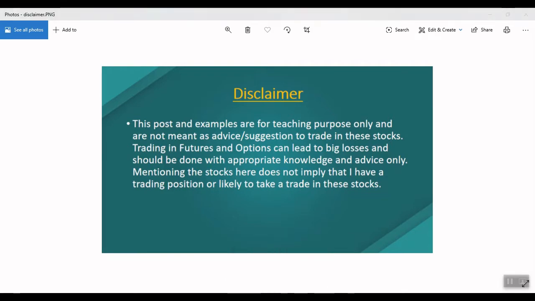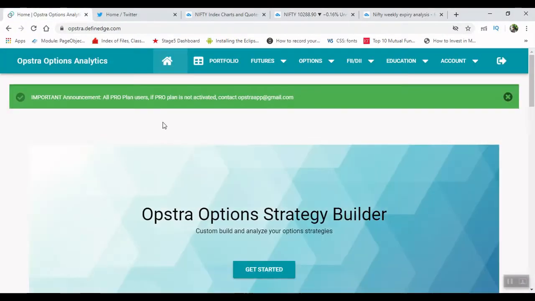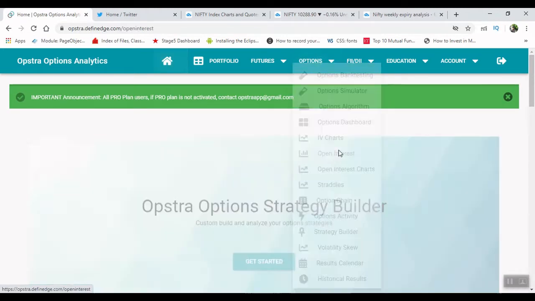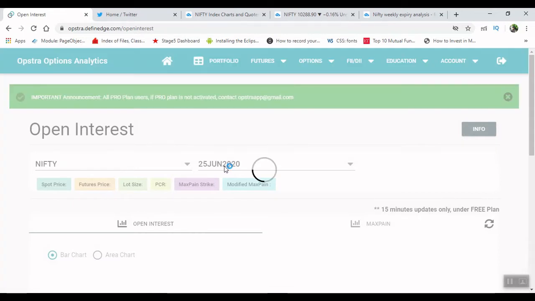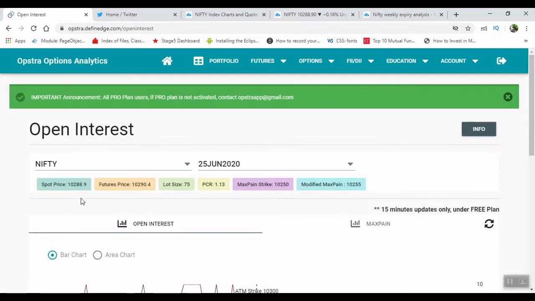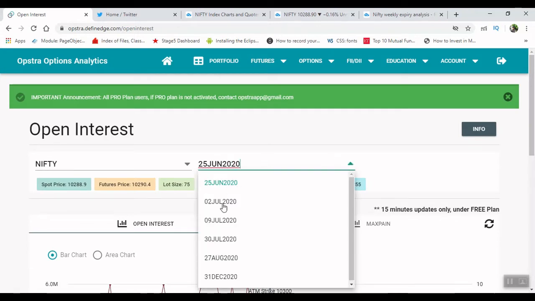First, let's analyze the open interest. I'll be choosing Nifty, and we need to choose the current week expiry, which is 2nd July.